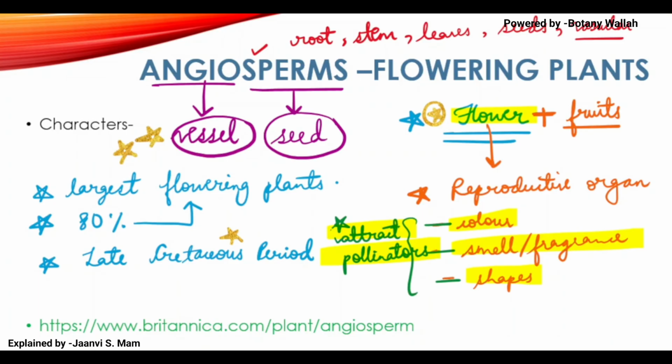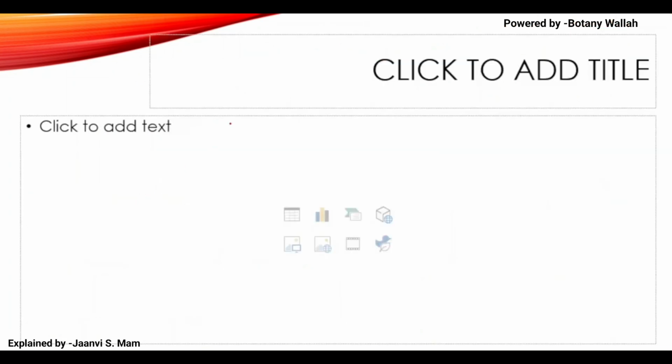Okay, what will xylem do? I will write it if you want, because it seems like I'm just speaking verbally. Let's write it. Okay, so xylem, and we have phloem. Xylem and phloem, what do they do?